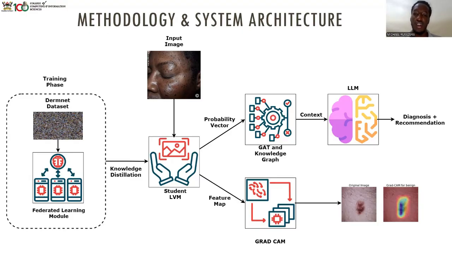But the representation network and knowledge graph will be able to narrow this down and give a better context, which will be sent to the LLM. The LLM will then improve this by using natural language processing and give an actual diagnosis and recommendation to the user in a more readable and understandable way, along with a breadcrumb image for the benign regions that we focused on to come up with this diagnosis. Yeah, that's our architecture.